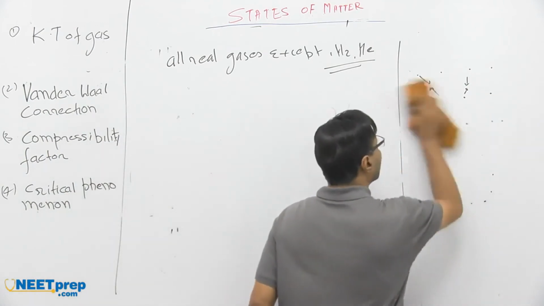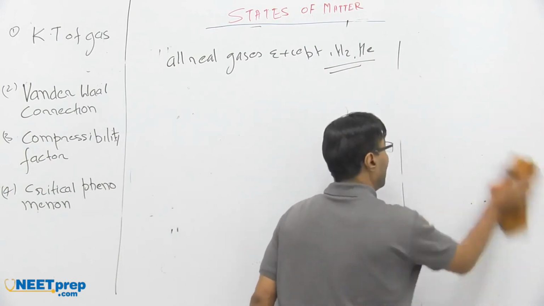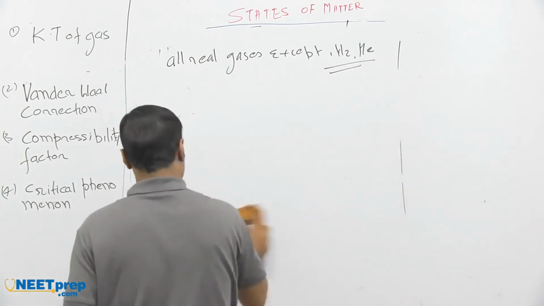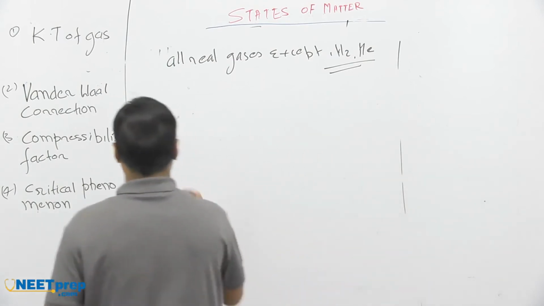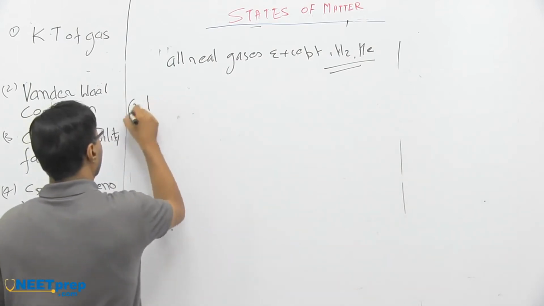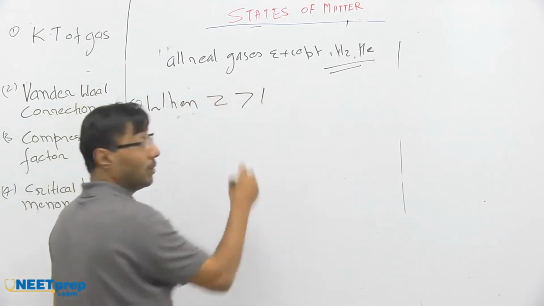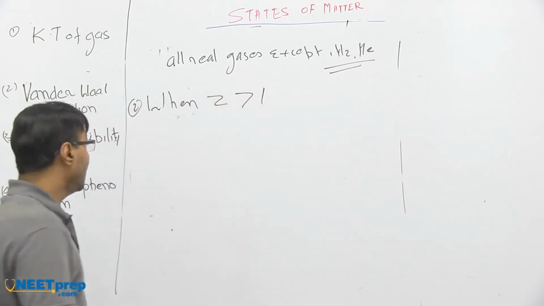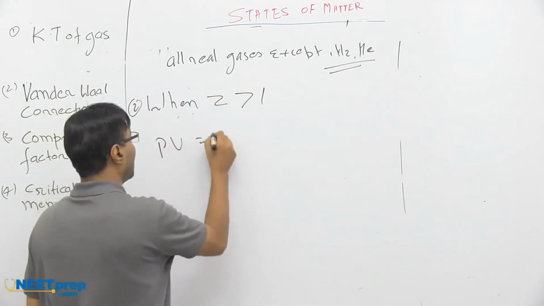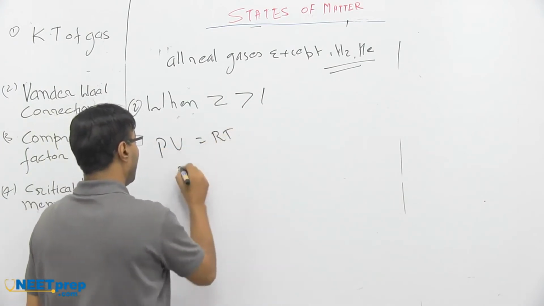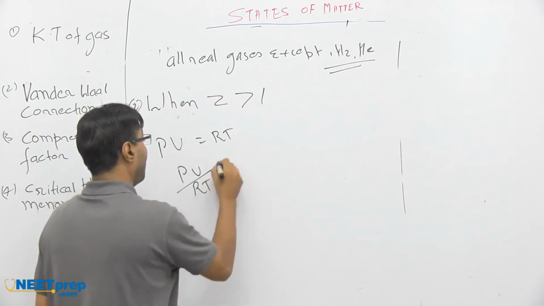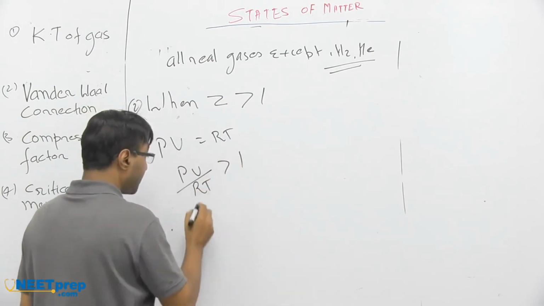Opposite point means, what will happen if the value of Z is higher than 1? When Z is higher than 1, in that case PV by RT is higher than 1.